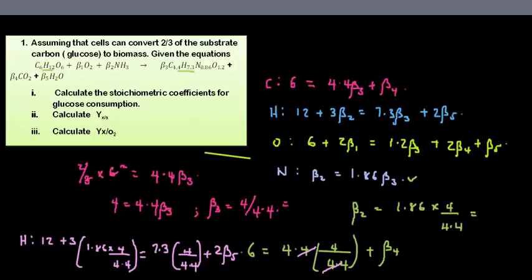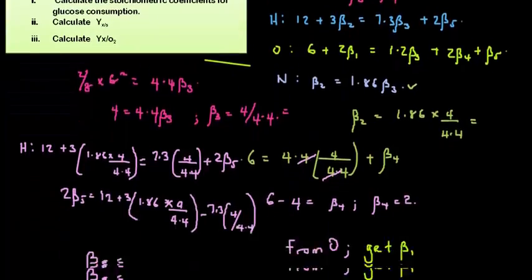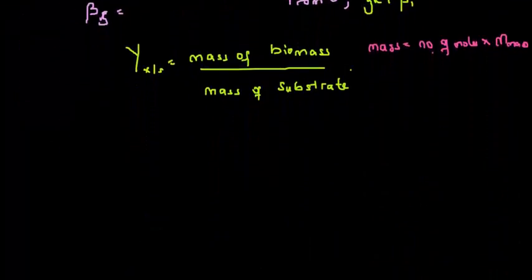Now for the glucose, you can see that the stoichiometric coefficient here is 1. For the biomass, you can see your stoichiometric coefficient is beta 3. And what do we get with beta 3 earlier? 4 over 4.4. So those are my number of moles. The only thing left now is for me to get the molar mass. The mass of the biomass is number of moles, which is beta 3, that is 4 over 4.4, times the molar mass.